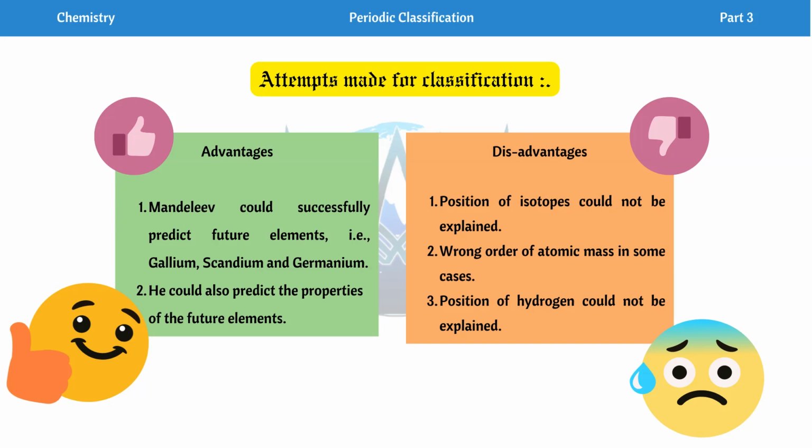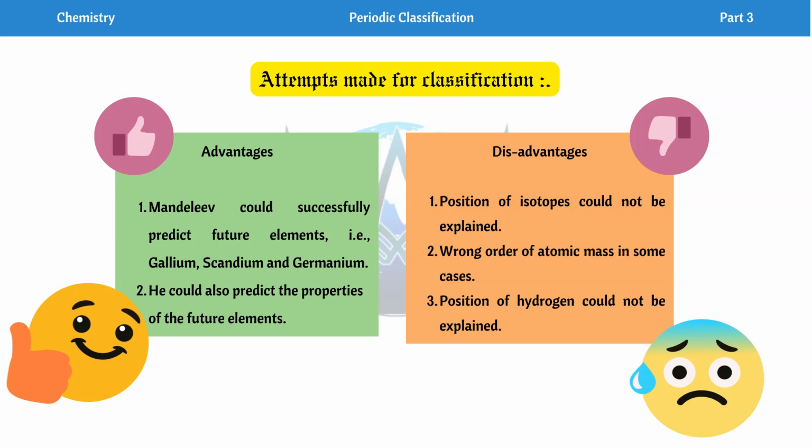And number 2 is that he could also predict the properties of the future elements. He was successful in doing that: what the chemical properties of these elements would be, what their hydrides would be, what their oxides would be. He could predict all that. So he could also predict the properties of the future elements.